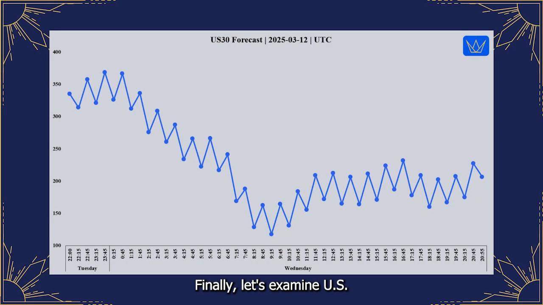Finally, let's examine Us30, the Dow Jones Industrial Average. Analyzing the mass pressure data specifically for Thursday, March 13, 2025, for the Us30, we observe a cyclical tendency characterized as neutral to slightly bearish, and again, extremely choppy and volatile.